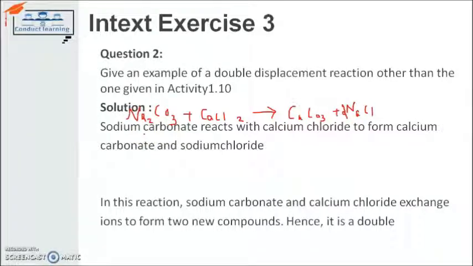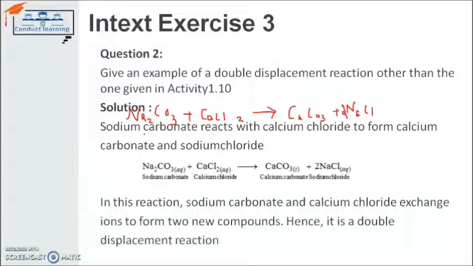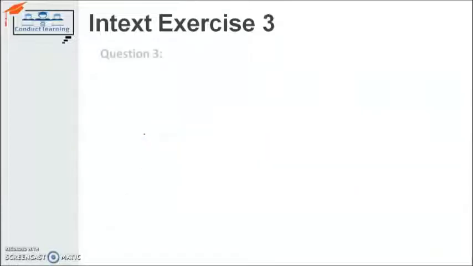So the bonding is different on the product side, and we form new compounds. This is the double displacement reaction: Na2CO3 and CaCl2 giving CaCO3 and NaCl. Move toward the next question.